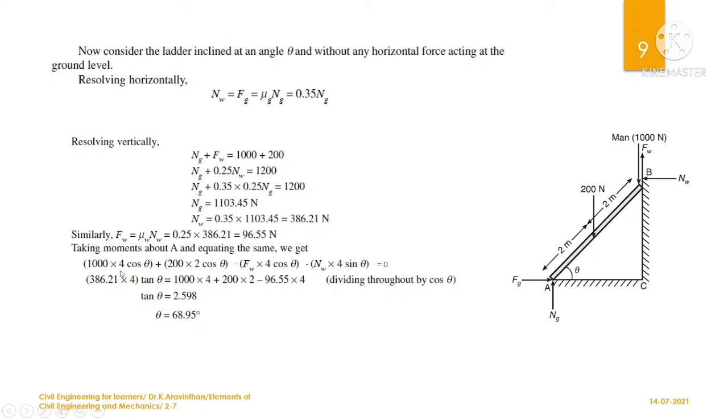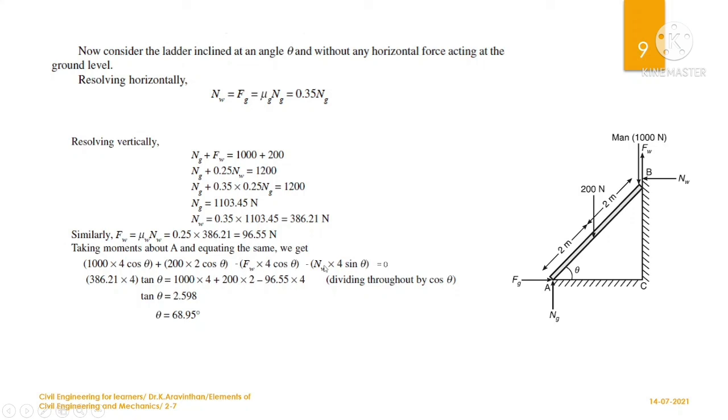Now let us divide the whole equation by cos theta. What will happen? The cos component will get cancelled and sin by cos will become tan theta. You can keep the tan theta term on one side and take the rest of the terms to the other side of the equation.